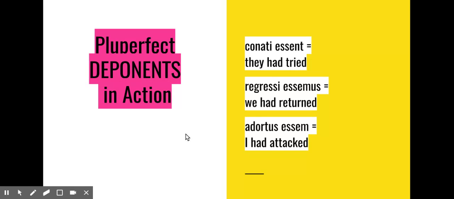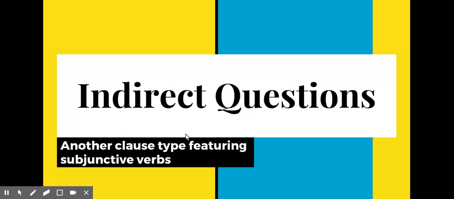We're also today delving into the second type of dependent subjunctive clause. They are called indirect questions. So we're going to see another version of a compound sentence in which there are two verbs. The sentence part that has the subjunctive verb is what's called the dependent clause.